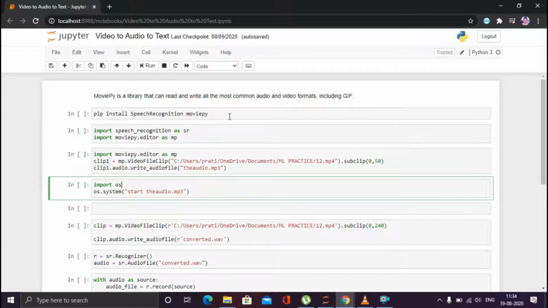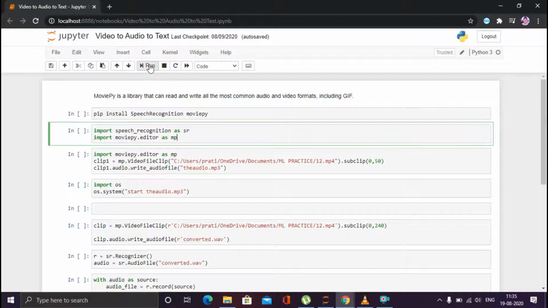So let's start. I have already installed this library MoviePy. You can install it using the command pip install SpeechRecognition MoviePy, and your library will get installed on your local machine. And then you have to import speech_recognition and the MoviePy editor. And let me run this.